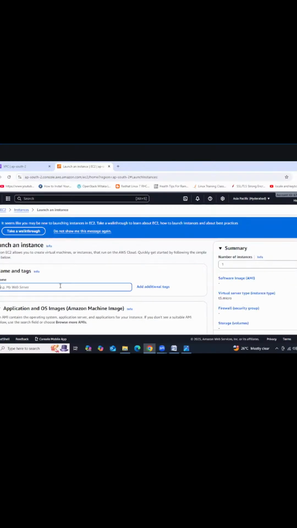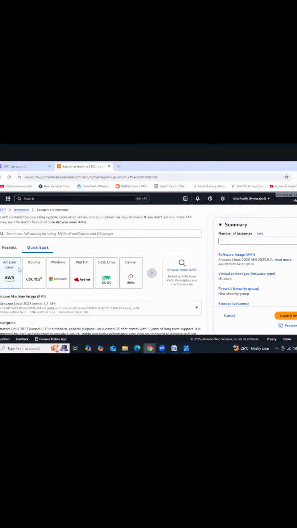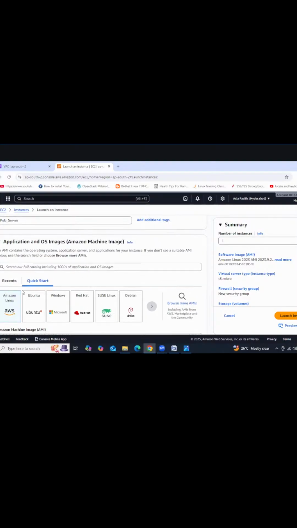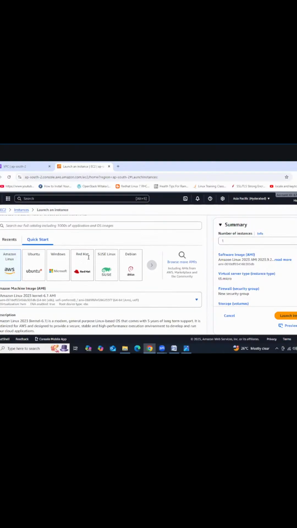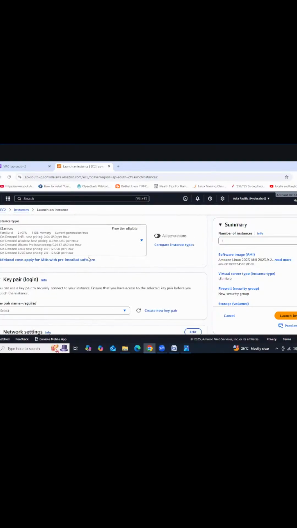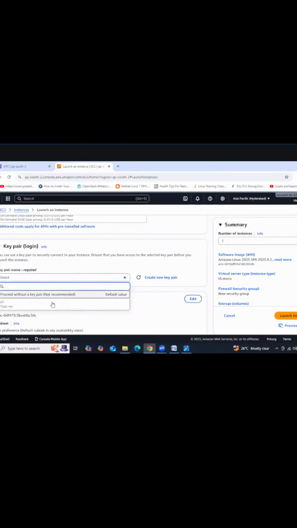Then I'm providing the instance name, pub server. Pub means, it's not a pub, guys, okay? Pub means public server, right? Then go a little bit down. I'm using Linux only because Windows is going to take time, right? I'm using the latest Linux version only. Go a little bit down and I'm using the same key pair. You can use the same key pair for multiple instances, guys.